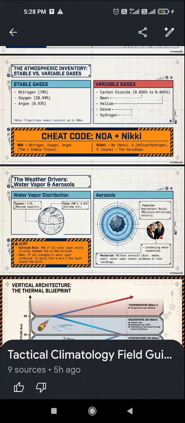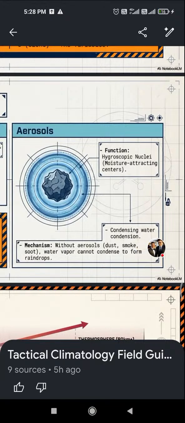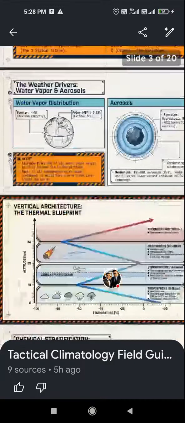Aerosol function: hygroscopic nuclei, moisture-attracting centers for condensing water. Without aerosols such as dust, ocean salt, smoke, and soot, water vapor cannot condense into raindrops.